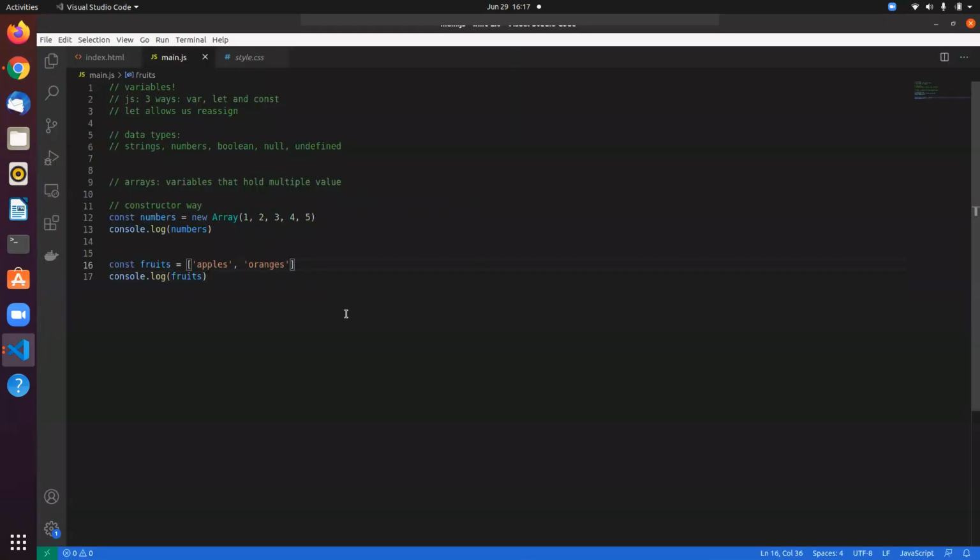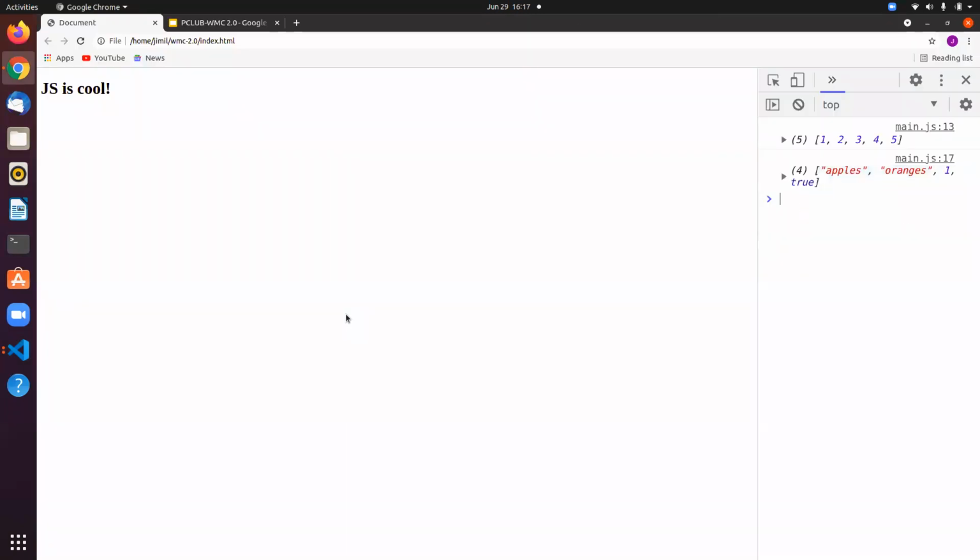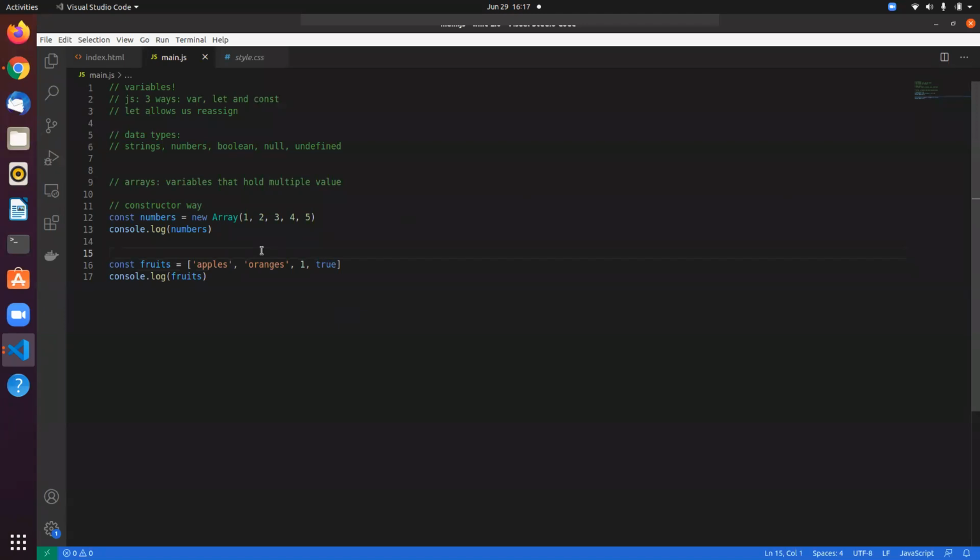The cool thing about JavaScript, if you're coming from a Java or C++ background, this might be a bit baffling to you, is that you can have any data types in it. JavaScript is not statically typed, so you don't have to have the same type of variables in it. You can even have a Boolean inside of this, right? And it does not care, right? So this is how you can declare arrays.